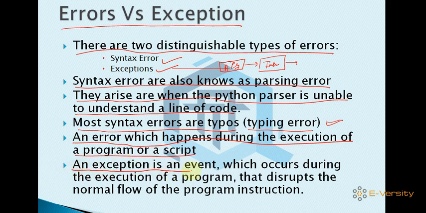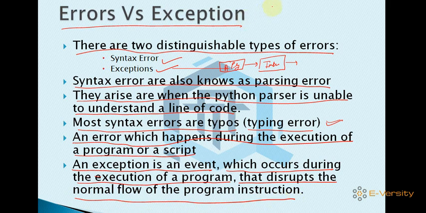An exception is an event which occurs during the execution of the program and disrupts the normal flow of the program's instructions. That's why it is called an exception.